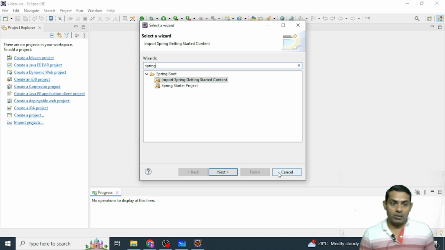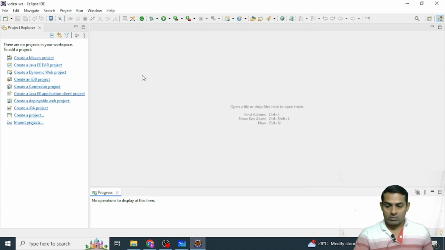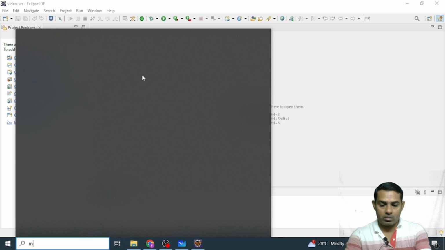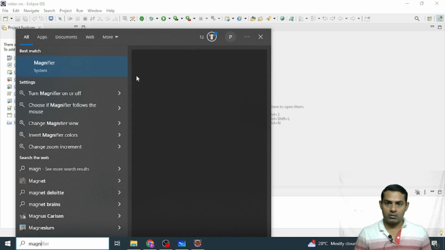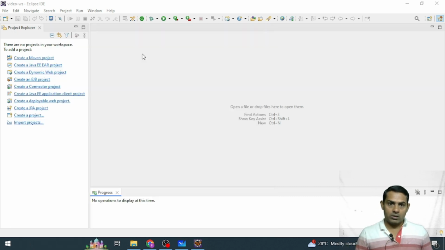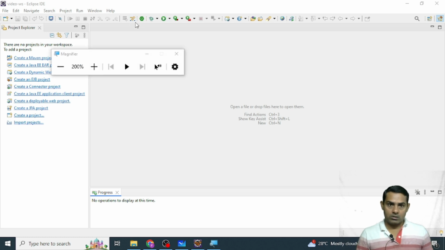Or we can verify something else. Here, the magnifier. See this symbol. Before the Spring Boot STS plugins, when we had not added the STS plugins here, this icon was not there.